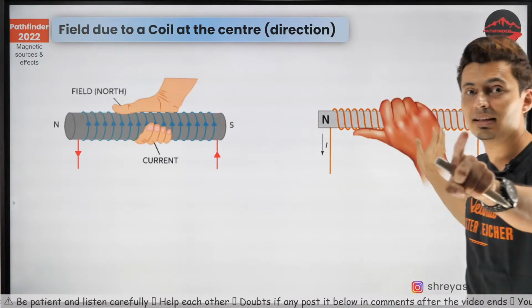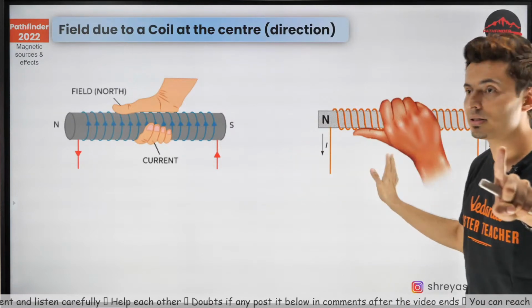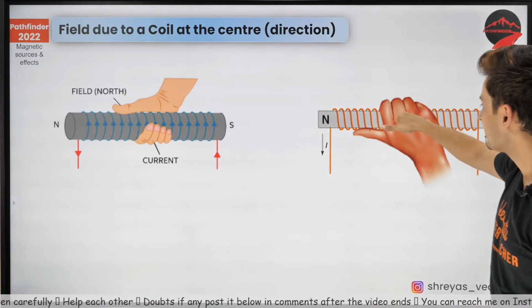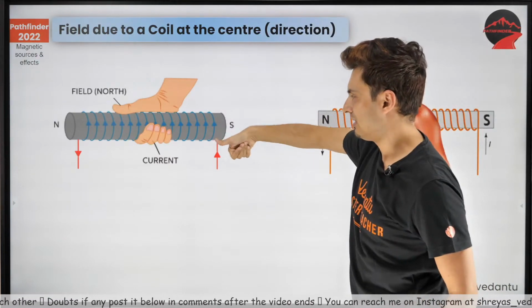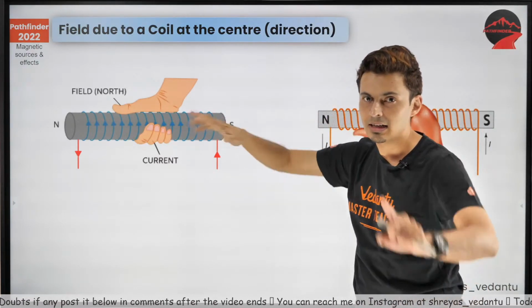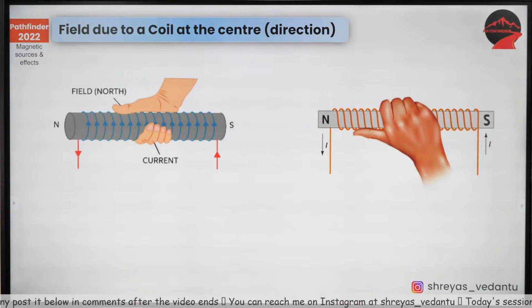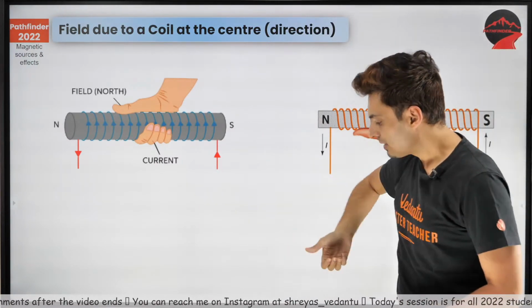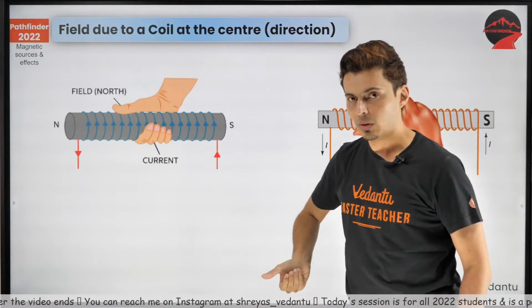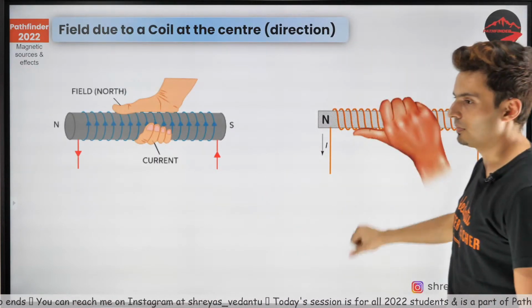Please understand, both these diagrams are the same actually. It's one and the same thing because the thumb goes in that direction. If everybody has agreed to this point, let's go ahead. It just looks different. Sometimes this might be convenient.